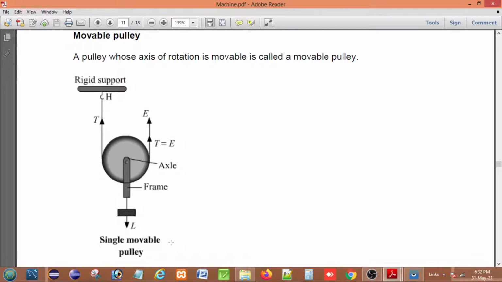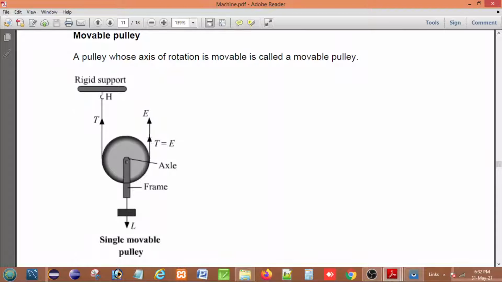A pulley whose axis of rotation is movable, that is not fixed in position, is called a movable pulley. That means the position of the axis is not fixed; it is always movable.